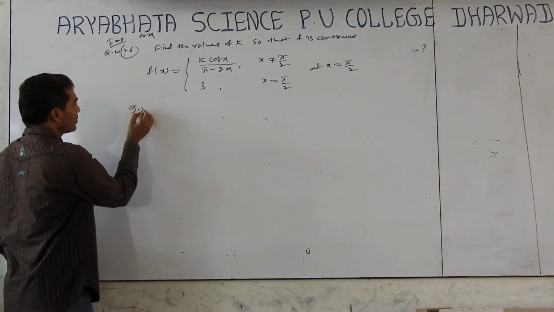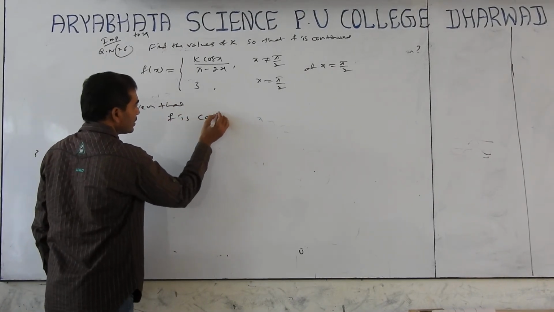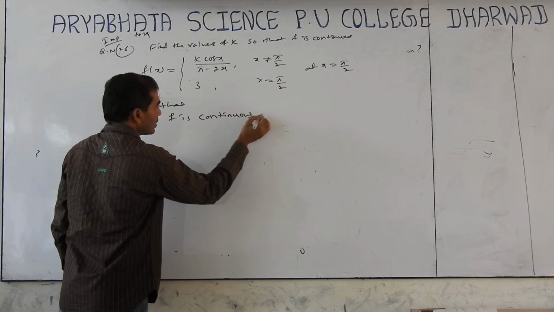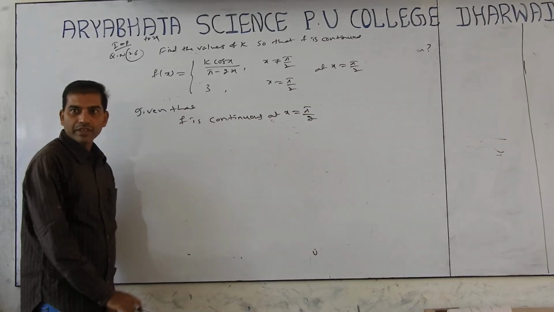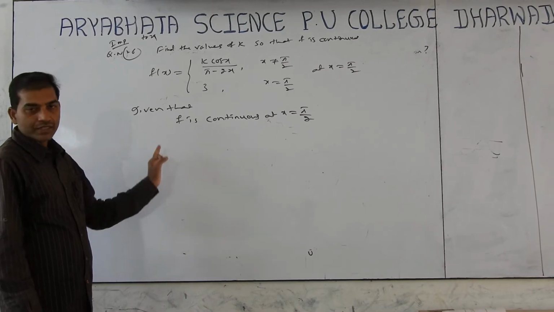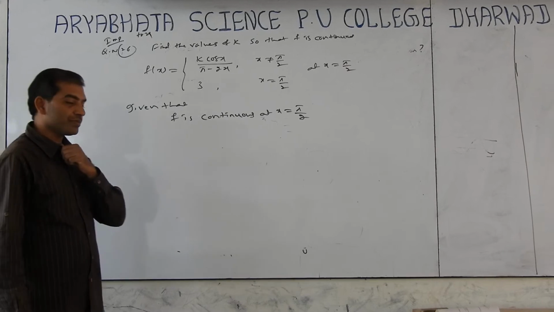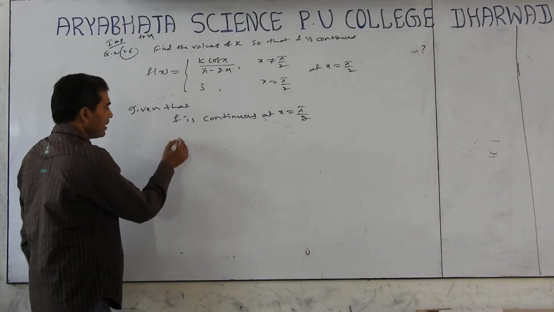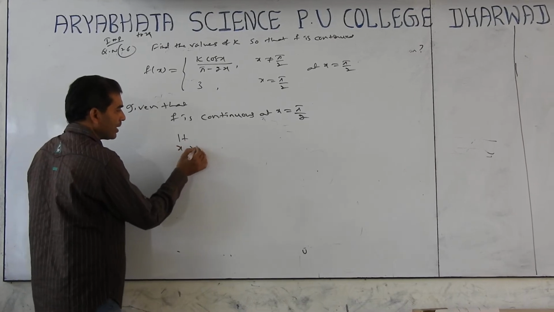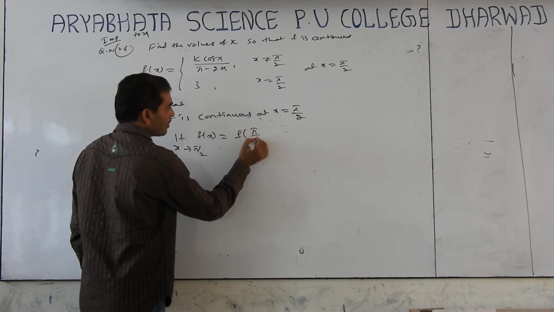Given that f is continuous at x equal to pi by 2, find the k value. F is continuous means limit value equals function value. So limit of x tends to pi by 2, f of x equals f of pi by 2.